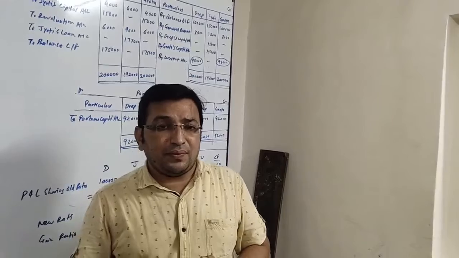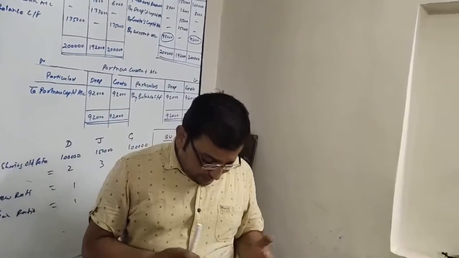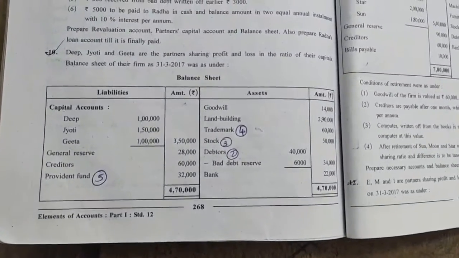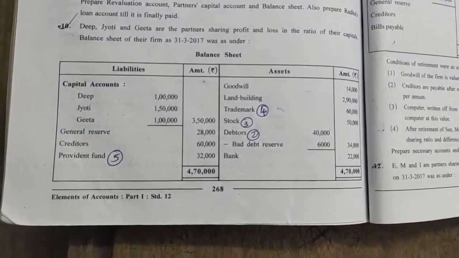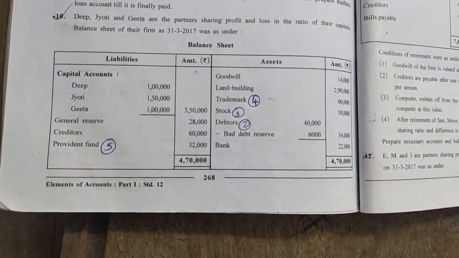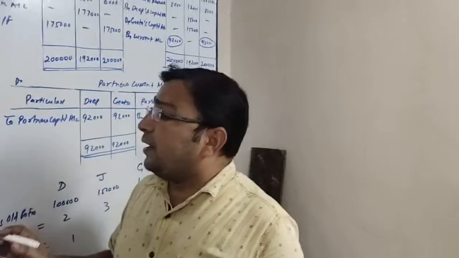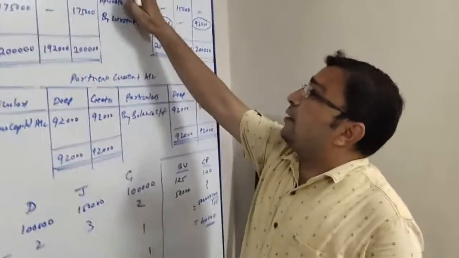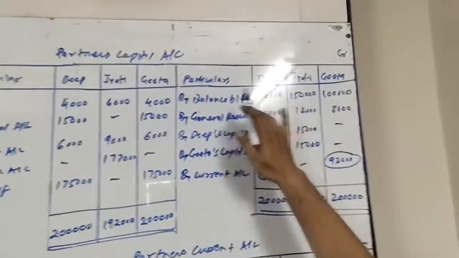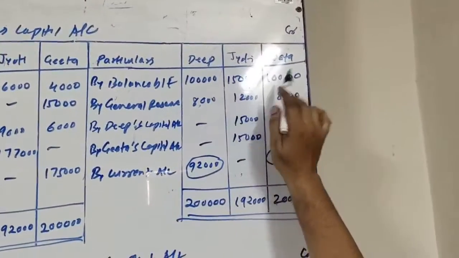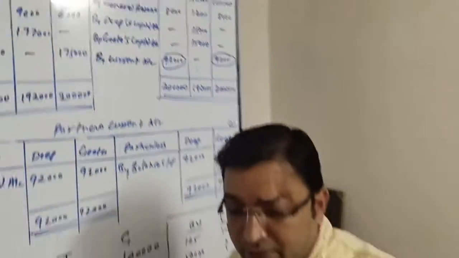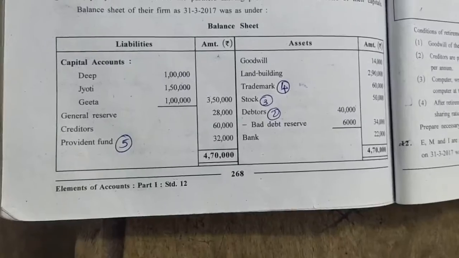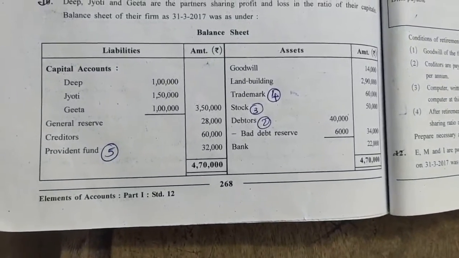So first we will take the liability side of the balance sheet. The first item on the liability side is capital. Deep, Jyoti, Geeta: 1 lakh, 1,50,000 and 1 lakh respectively. In the capital account credit side, we write balance brought forward 1 lakh, 1,50,000 and 1 lakh. Next item is general reserve, which is given as rupees 28,000.